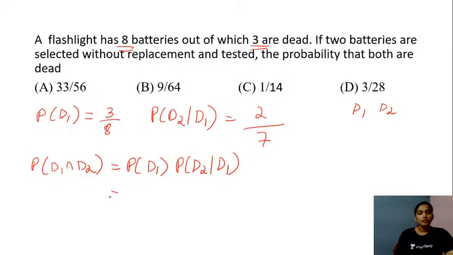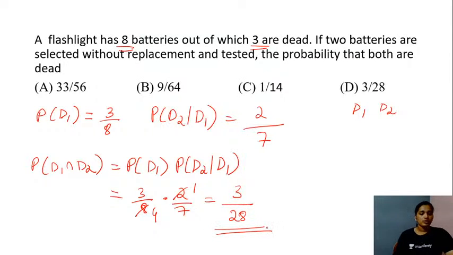So let's substitute the values. So this is 3 by 8 into 2 by 7. Yes, so this is 1s are, 4s are. So the right answer for this question is going to be 3 divided by 28. So the option D is the right answer for this given question. I hope you guys are following the solution, students.